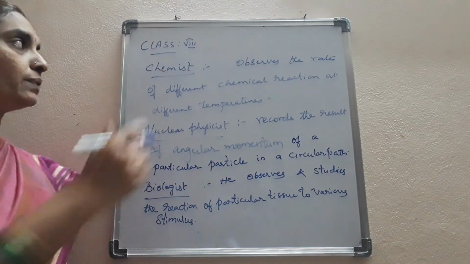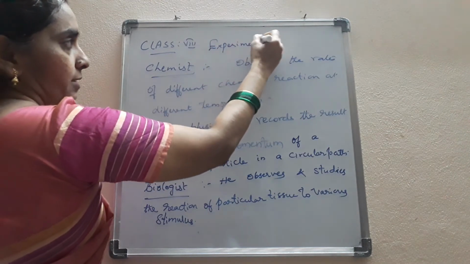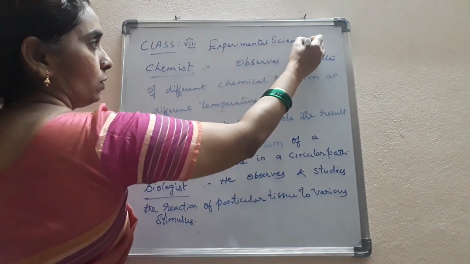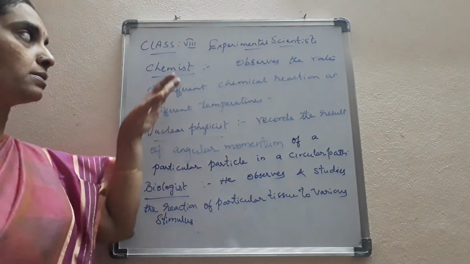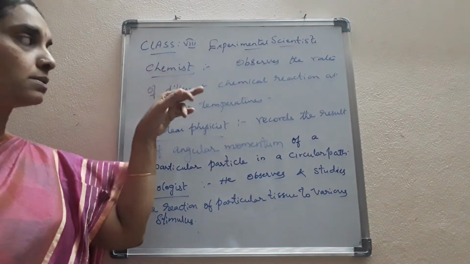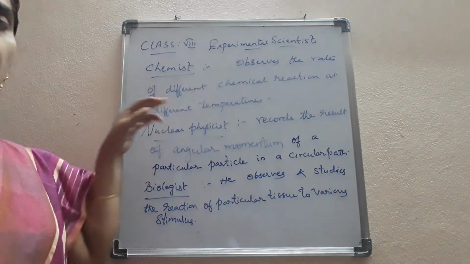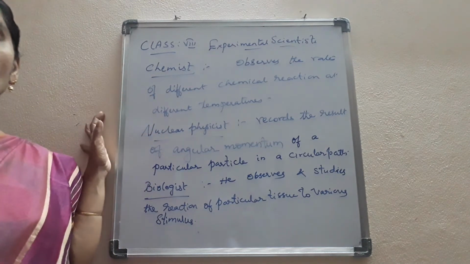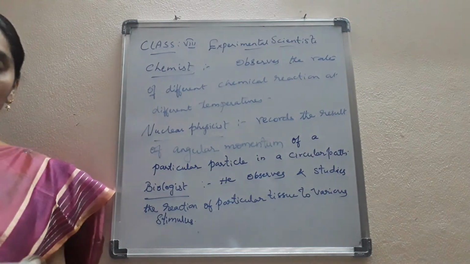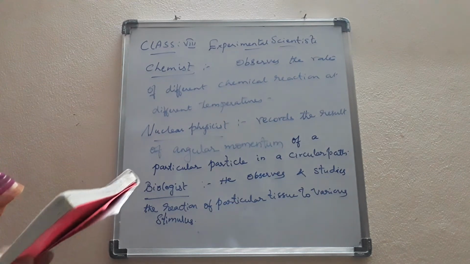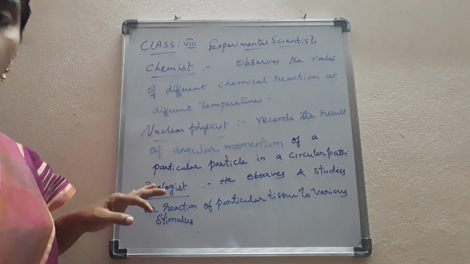So they are the experimental scientists. Experimental scientists work on experimental science. They are chemists, nuclear physicists, biologists, and there are many geneticists and so many others who work on the experimentation of various characters of the people along with the observational scientists. So this is about the scientists.